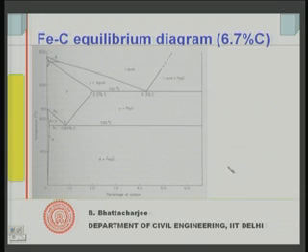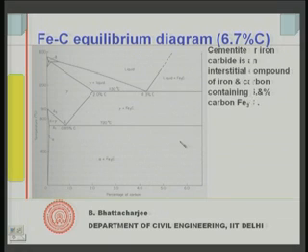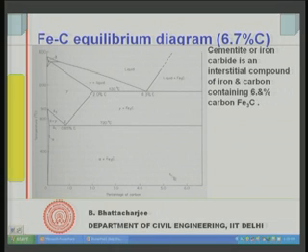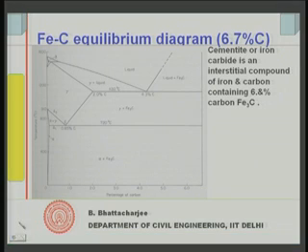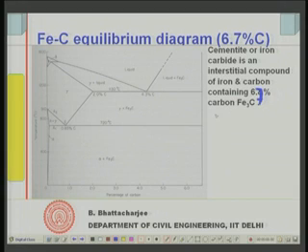If you look at the same diagram again, at this end, containing 6.7% carbon, this should be 6.7% Fe3C, and in this zone cementite or iron carbide compound formation takes place.